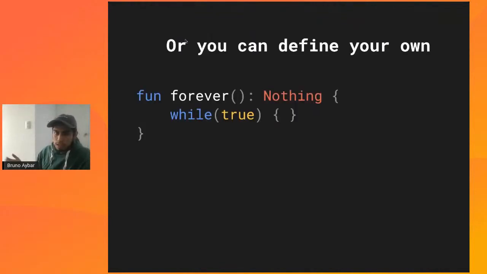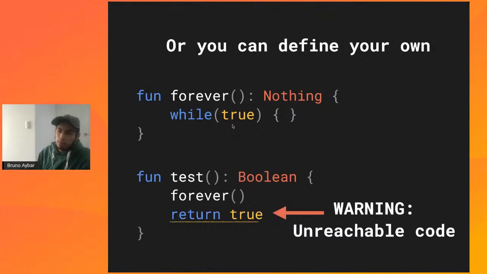The same way that Kotlin does for the TODO function, you can even define your own. We can declare a forever function that is of type nothing and it's an infinite loop. All right. Given that we know it's an infinite loop, then if we use the forever function, the compiler knows that under any scenario, the code after it will not be executed, because we'll be stuck on the previous line because it's never ending.